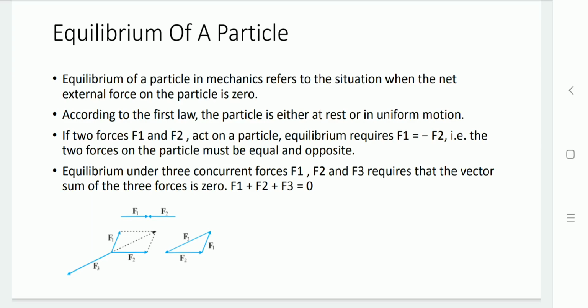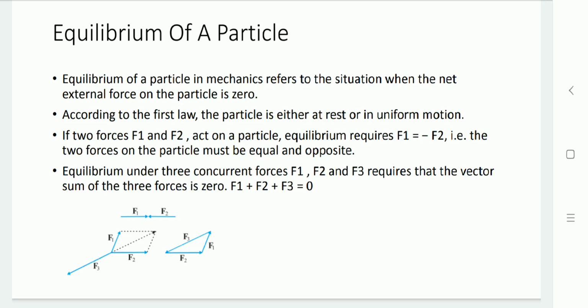Here, let us consider two forces, as you can see in the diagram, F1 and F2. These both forces have the same magnitude, but are applied in opposite directions, and that's why at a particular point, their net effect is zero.